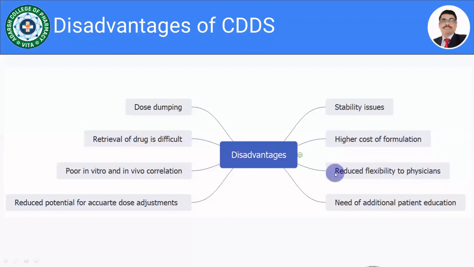The seventh one, that is reduced flexibility to the physician. Already we have discussed this in the case of reduced potential for accurate dose adjustments according to patient need. The physician doesn't have any flexibility to adjust the dosage according to patient need. So this is about reduced flexibility to the physicians.